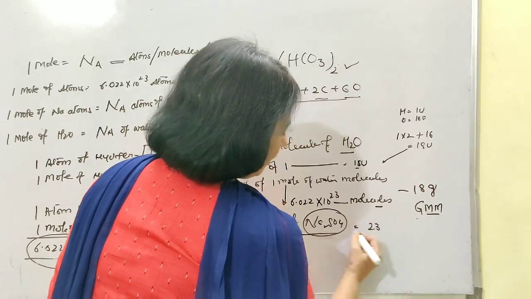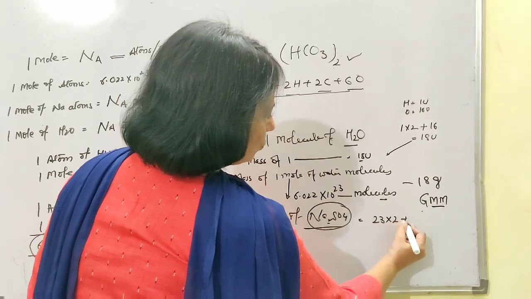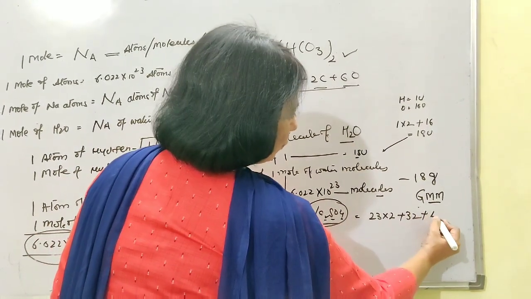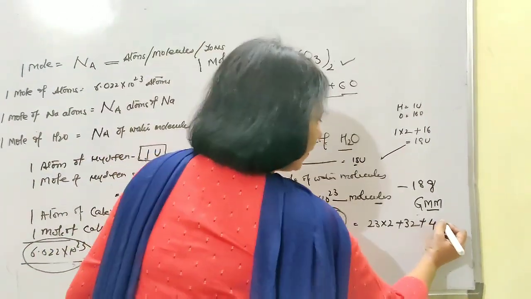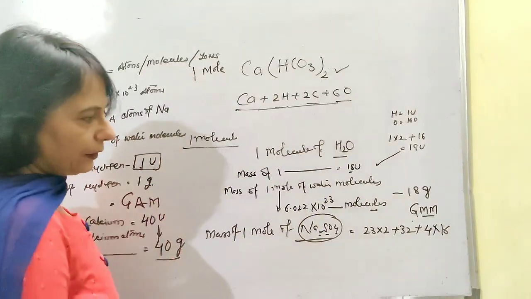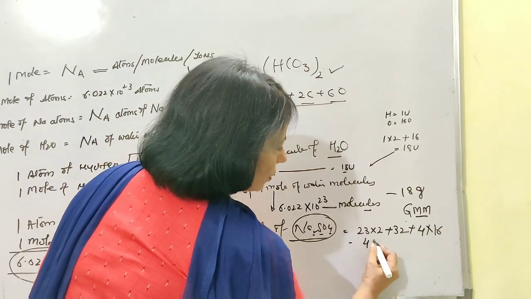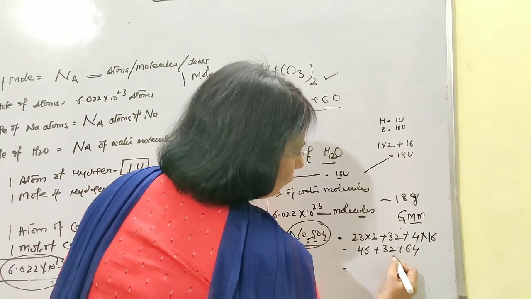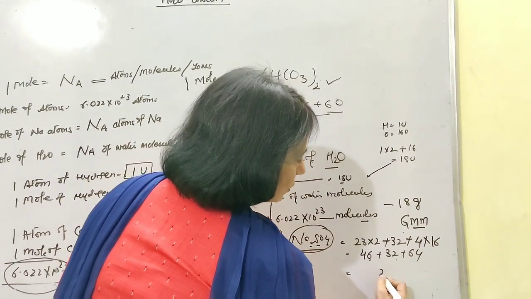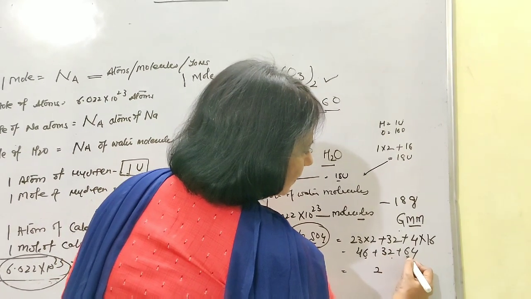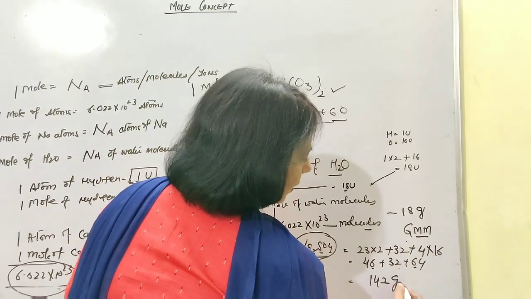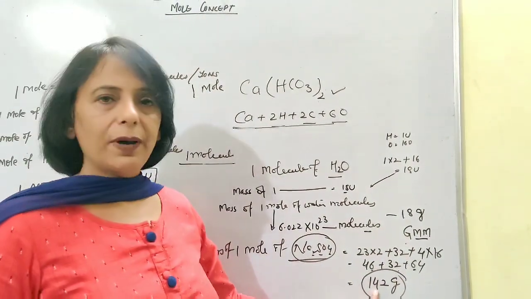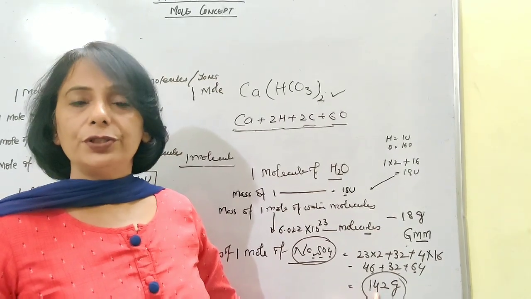Sodium is 23, here it is 2 multiplied by 23, sulfur is 32 plus 4 atoms of oxygen, and 1 mole of oxygen is equal to 16 grams. So we will be calculating 46 plus 32 plus 64. How much is the total? It is 142 grams. That means 1 mole of sodium sulfate is going to have a mass equal to 142 grams.